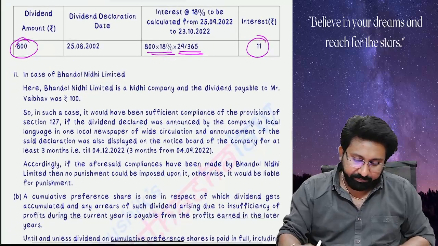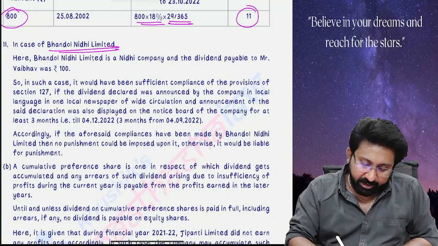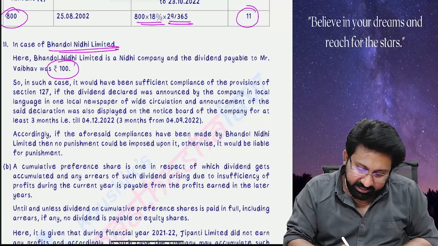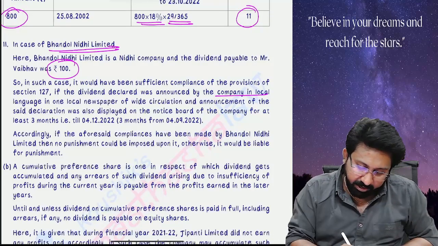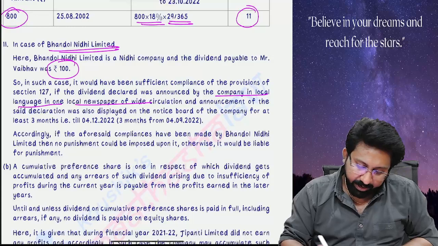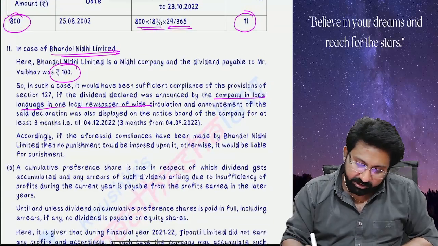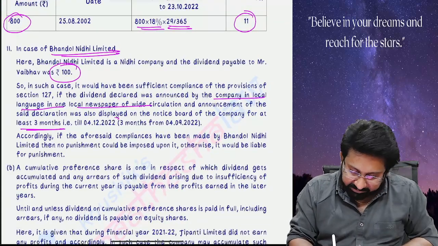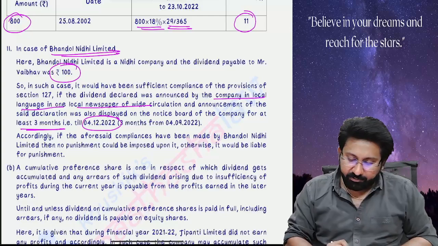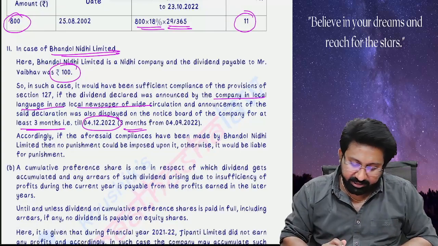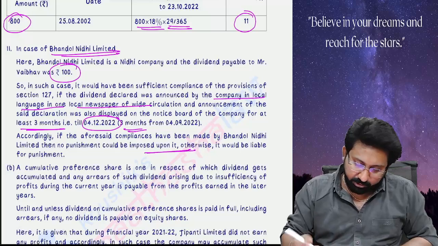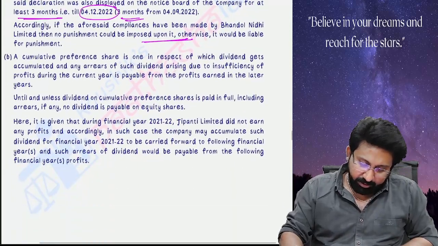In case of Bandhol Nidhi Limited, it is 100 or less. In such a case, it shall be sufficient compliance if the dividend is announced by the company in a local language in a local newspaper and it is displayed on the notice board for at least 3 months, means till 4/12/2022. Accordingly, if the aforesaid compliances have been made by Bandhol Nidhi Limited, then no punishment can be imposed on it.